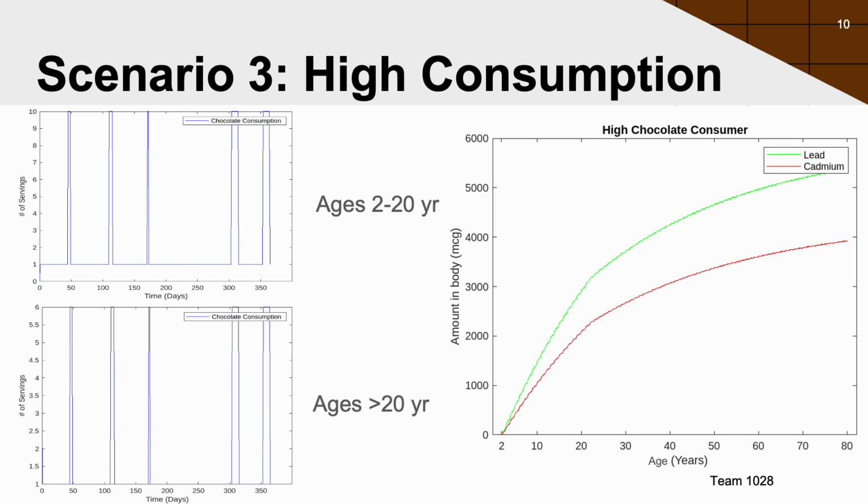By age 80, the total accumulation of lead is around 5,500 micrograms or 5.5 milligrams, while cadmium reaches just under 4,000 micrograms or close to 4 milligrams. Compared to the last two scenarios, the total accumulation of both metals is vastly higher.